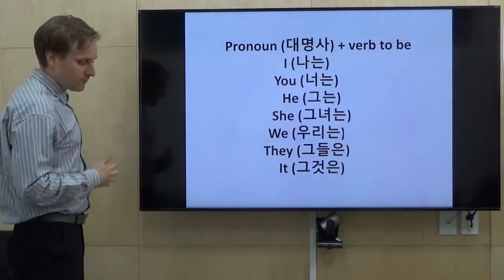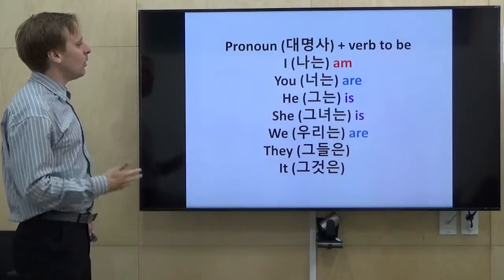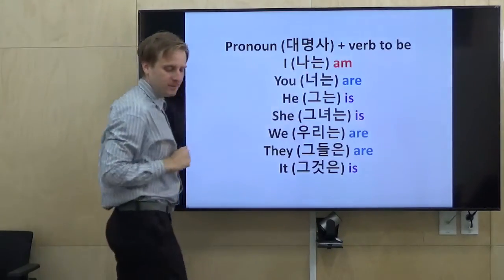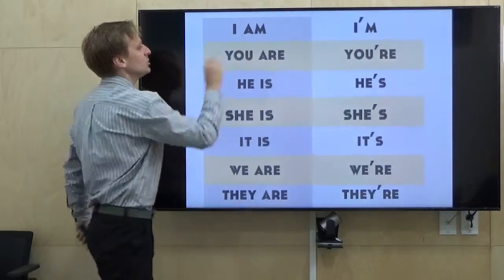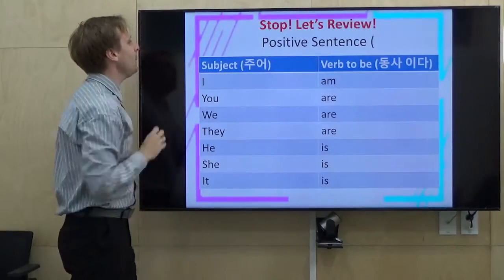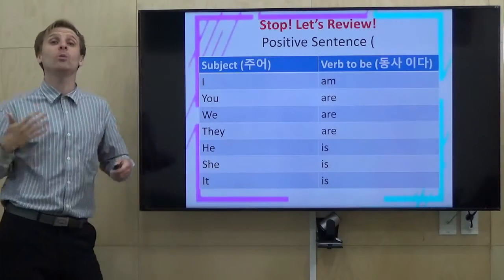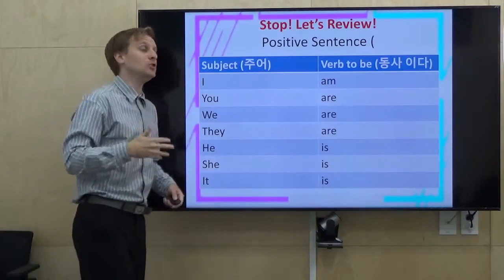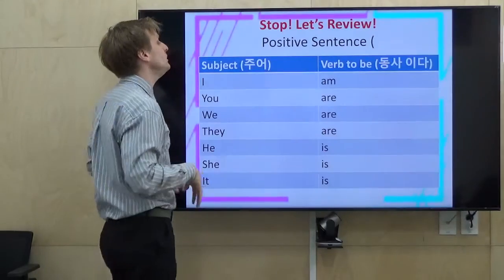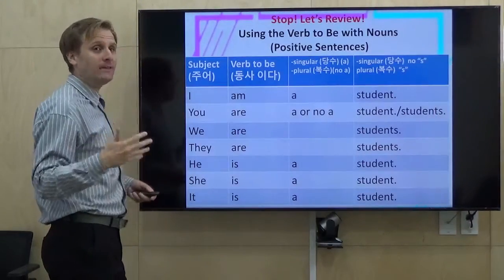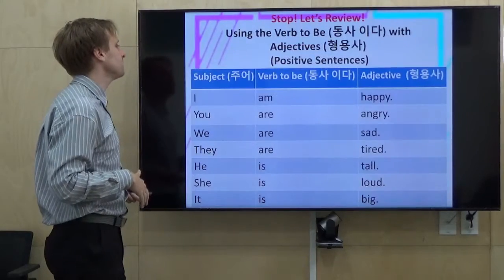Here is the information we already studied one more time. First, which pronoun goes with which verb to be. Next, the contractions. And then here are our verb tables. I will put these on the YJP website for you to study before you do the online quiz. All of them. You can find them on the website. Okay?